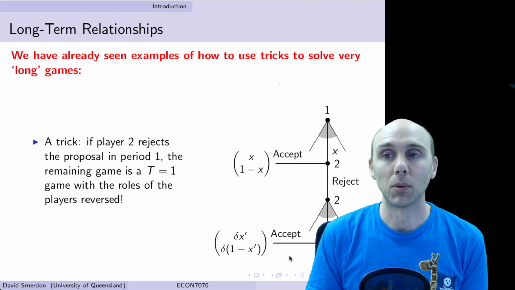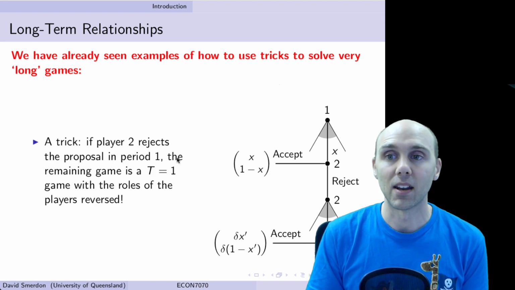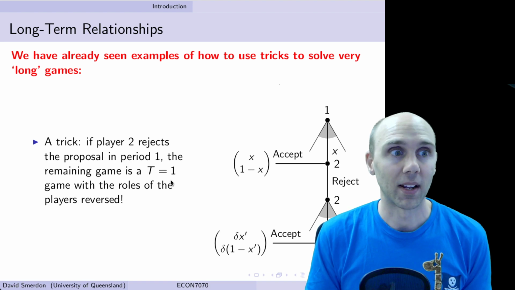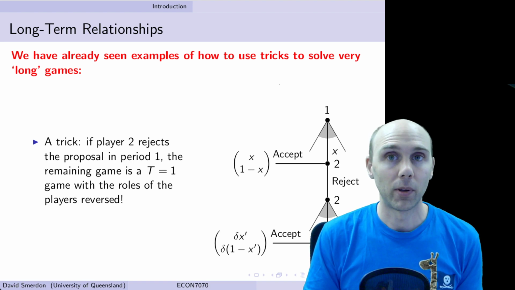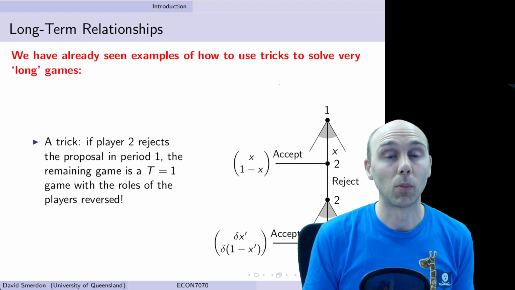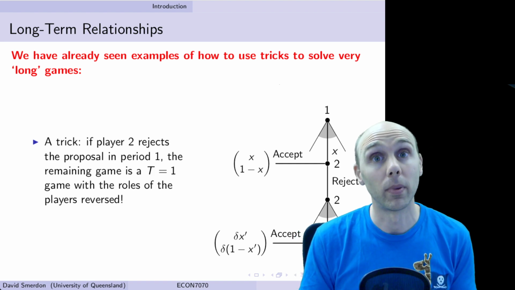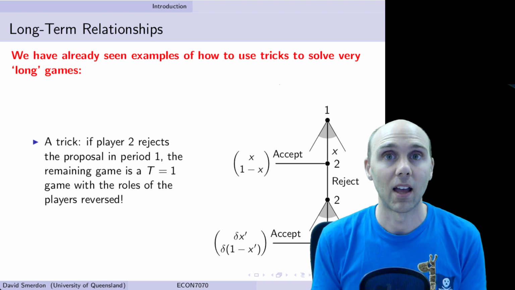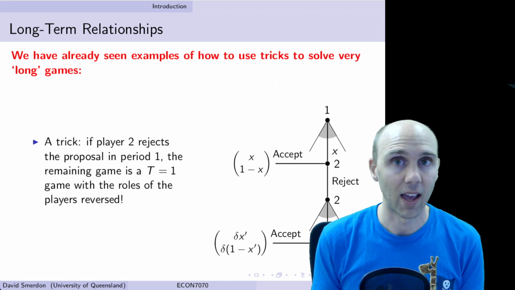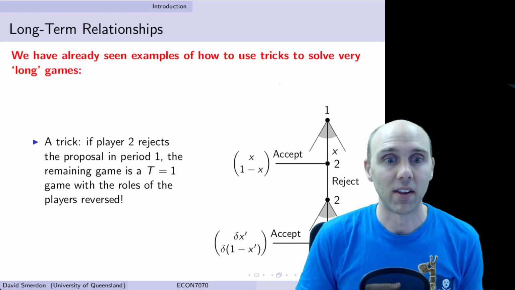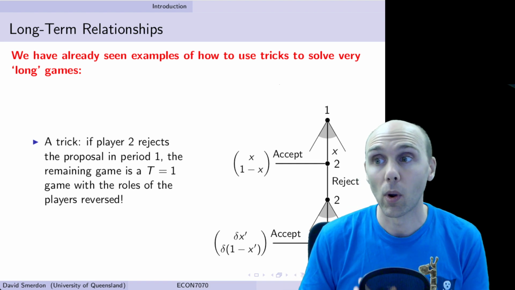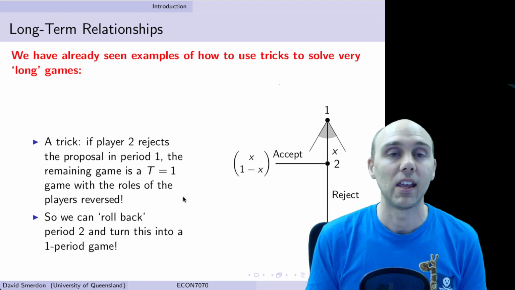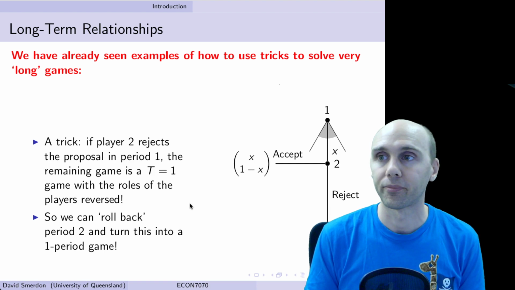But what we can keep doing, for instance, in this case here, we can realize that if player 2 rejects the first proposal for a t period game, we've essentially now rolled back into a t-1 period game. In the same way as if a lion eats a lamb in a t-lion game, we now have the situation of a t-1 lion game. So we're essentially using these tricks to roll back very long periods into shorter, more manageable periods.